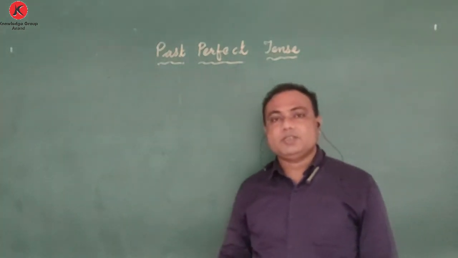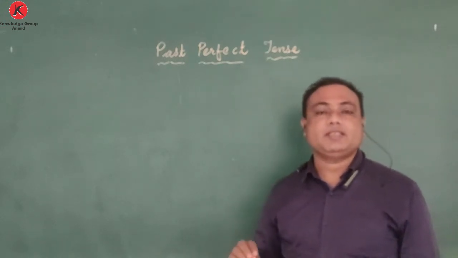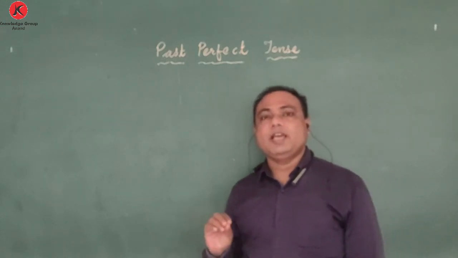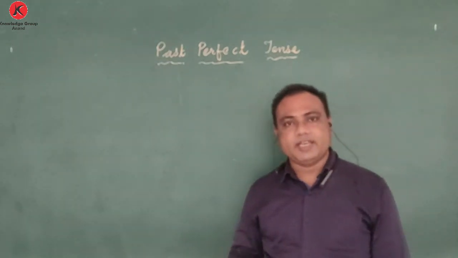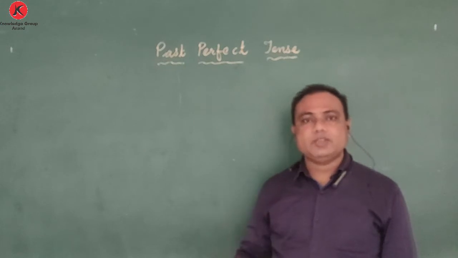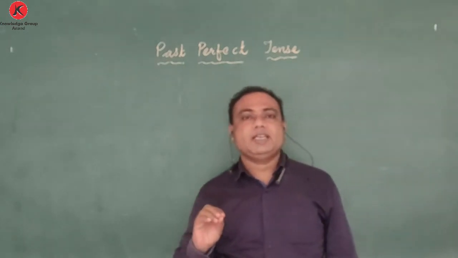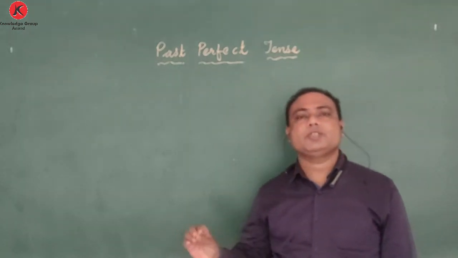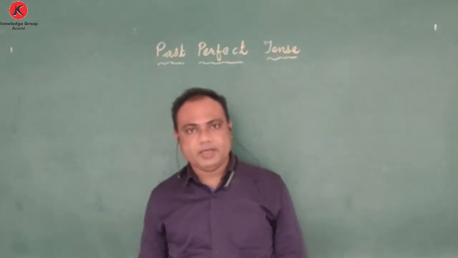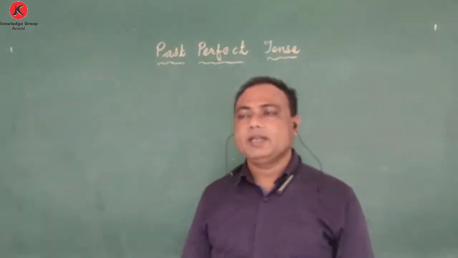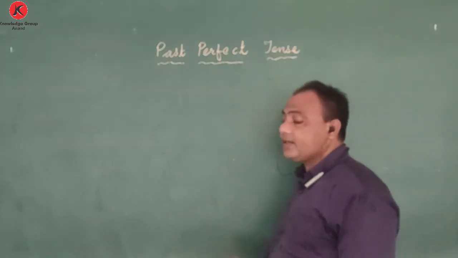Simple past is used for the actions which are completed and have no impact in the present. And past continuous is used for the actions which were continuous up to a certain point of time in the past. So I quickly spoke out all the uses so that you'll have a quick revision of that particular thing. Now we shall move forward to our next tense, that is past perfect tense.